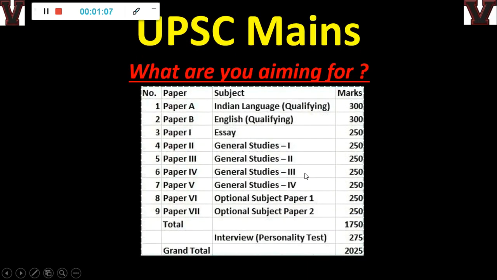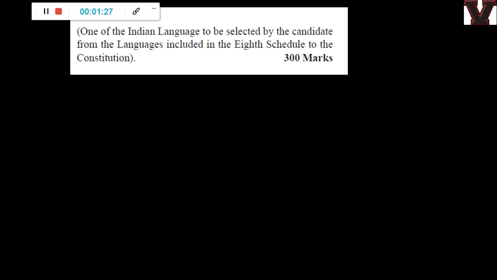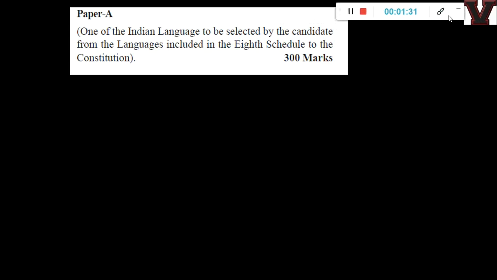So this is the list of subjects already in the 2021 playlist. In order, I have shown the syllabus, what it includes, what the mark distribution is, but this is just a summary sheet of that. Here we'll do it one by one in separate videos. Today we'll talk about paper A, Indian language qualifying, 300 marks. You have to score 33% of it, that is 100 marks, to qualify for this paper.